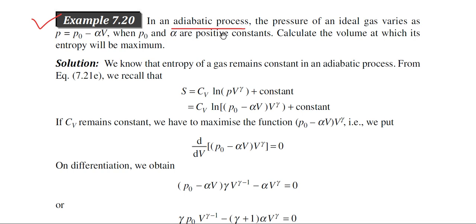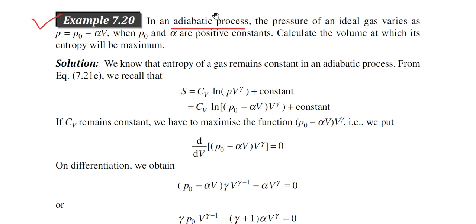In an adiabatic process, the pressure of an ideal gas varies as P is equal to P0 minus alpha V, where P0 and alpha are positive constants. Calculate the volume at which its entropy will be maximum. So how to solve this problem?